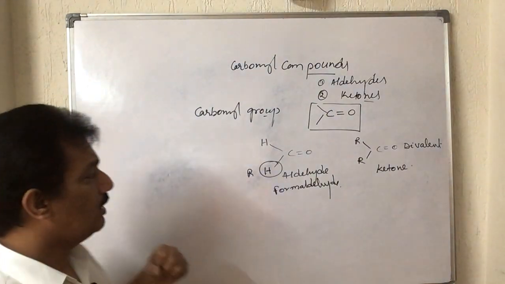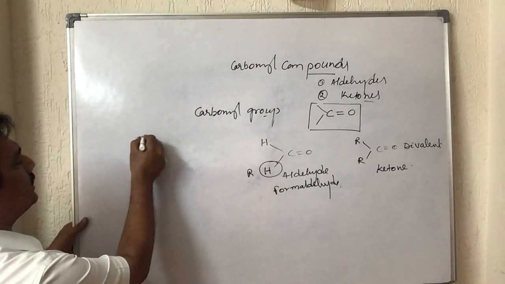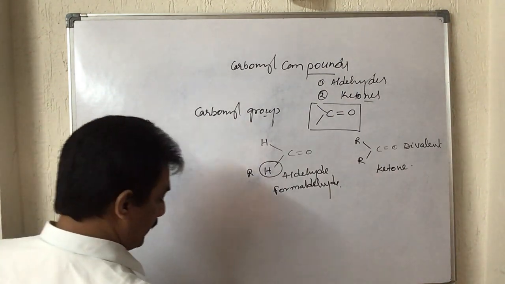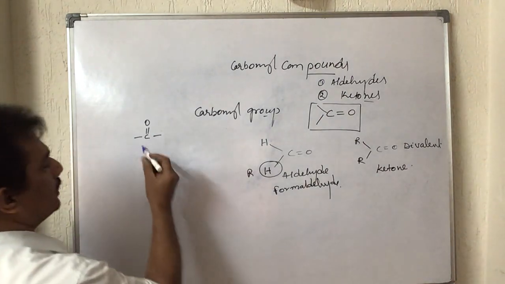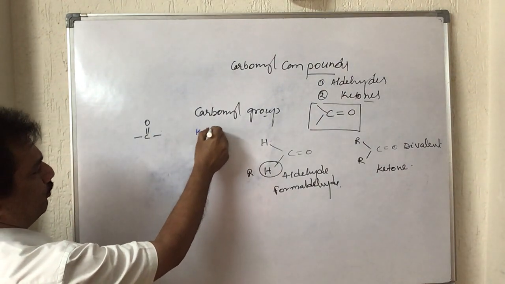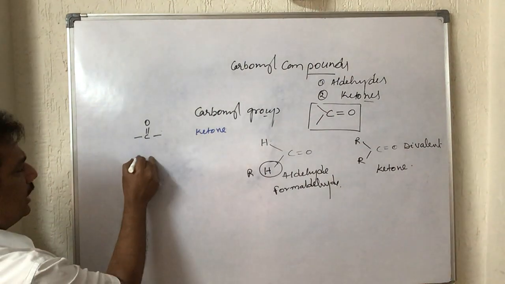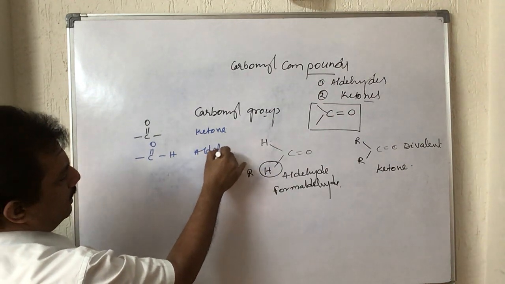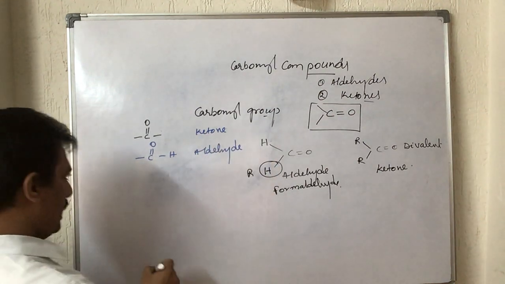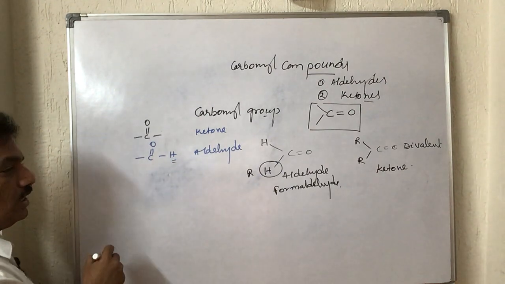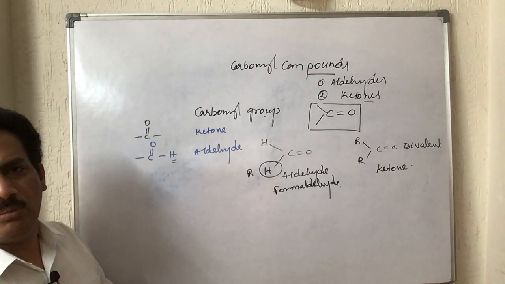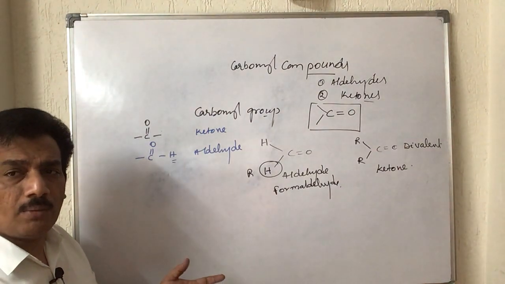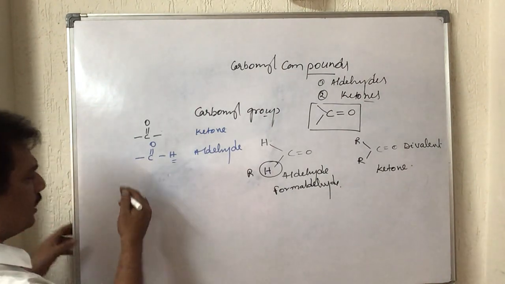And just here you remember, not only with this one, simply now we can consider if we are taking this CO group like this, till now what we are observing is that the CO group is actually a keto group when it is bonded with alkyl groups. If hydrogen is directly connected, then we consider it an aldehyde group. And in case it is not only hydrogen, the same carbonyl group, actually we should not consider it as a carbonyl group, but it is a part of the other part. That carbonyl group is nothing but a part of another functional group. So let me give that one here.